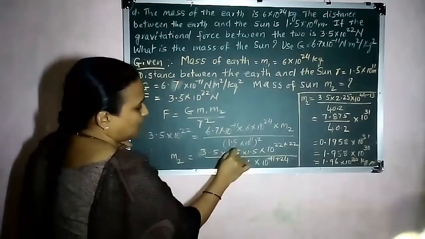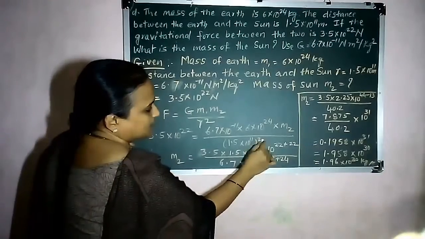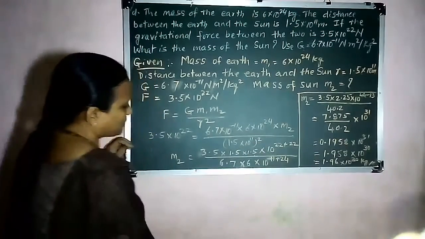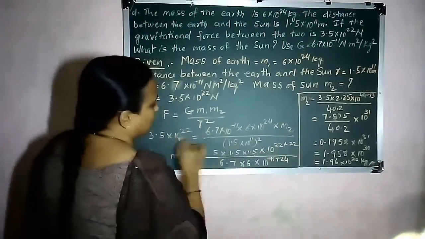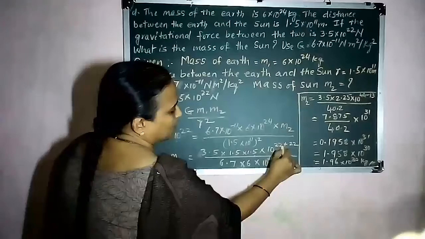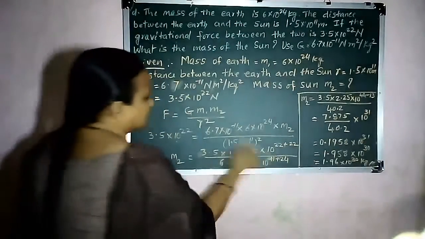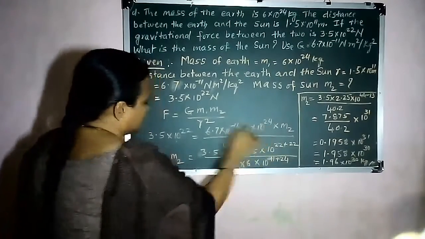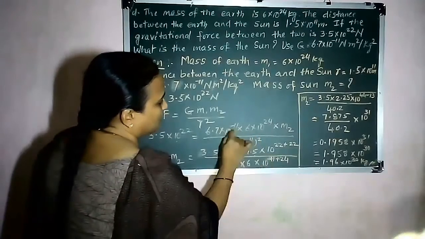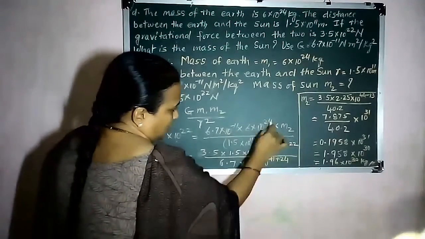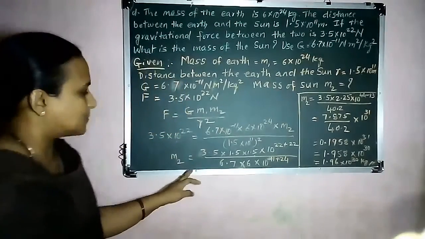that is 3.5 into 1.5 into 1.5 into 10 power 11 square, which means 10 power 22. Here also 10 power 22 is there. So 10 power 22 into 10 power 22, so 10 power 22 plus 22, that is nothing but 10 power 44. Upon this, this denominator comes to the denominator: 6.7 into 6 into 10 power minus 11 into 10 power 24, that is 10 power minus 11 plus 24 according to the law of indices.